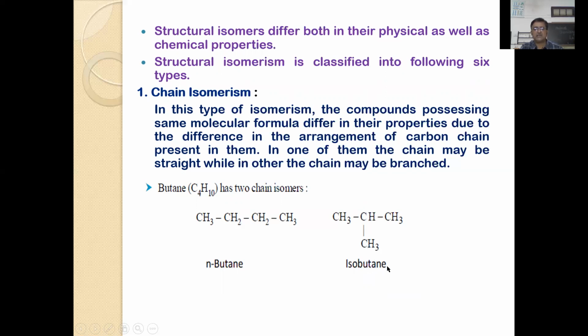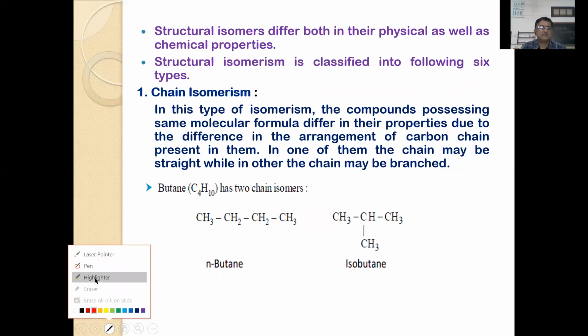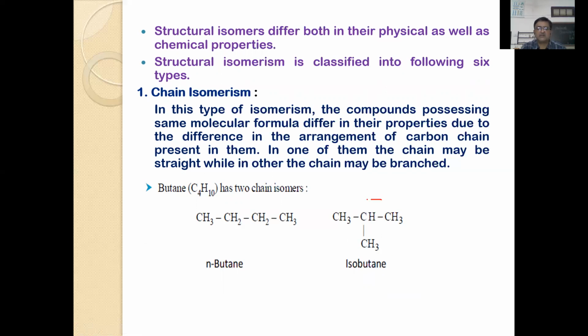2-methyl propane is called isobutane because this particular group is called the iso group. Even if you consider this pattern, this is also an iso group. Any compound having these 3 carbon atoms along with an extended chain can be called an iso compound.